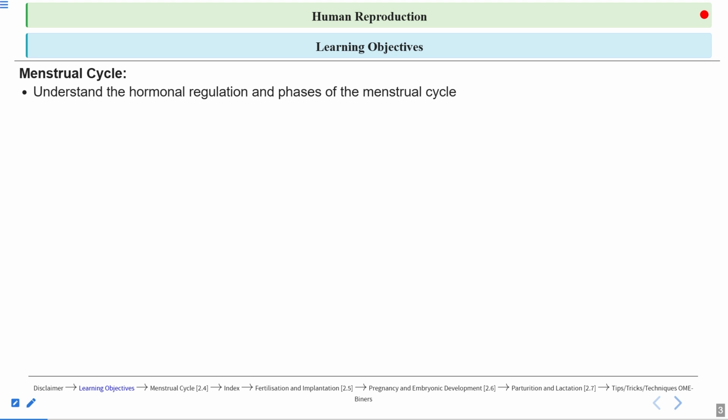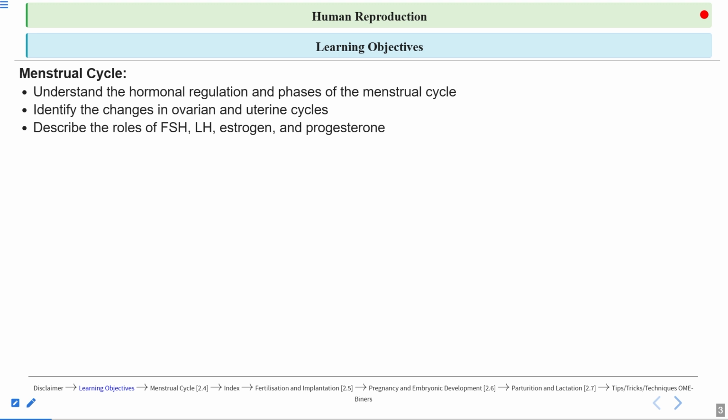Then we'll talk about the phases of the menstrual cycle. The menstrual cycle can be divided into different phases, or you can say stages. Then we will identify the ovarian and the uterine events. Within the ovarian events, we'll talk about the development of the follicles and the hormones released by the ovaries. Then we'll talk about the uterine events, and within this, the endometrium, which is the innermost layer of the uterine wall. What are the changes that occur in the endometrium? We'll talk about this also.